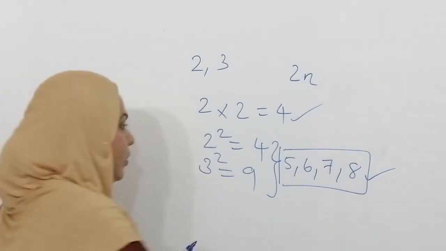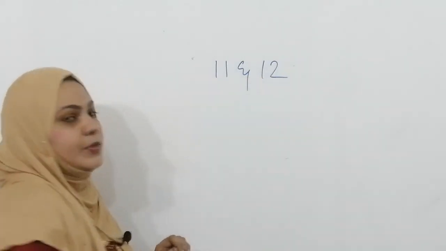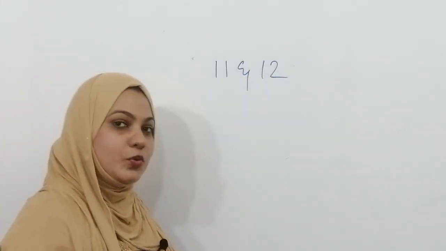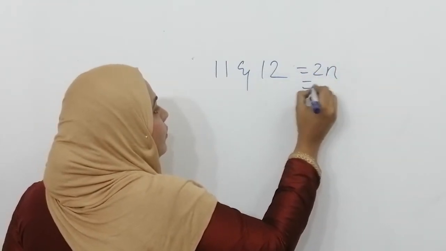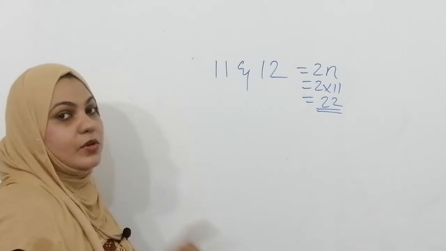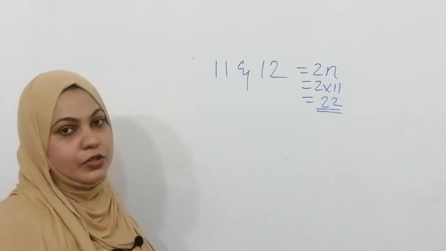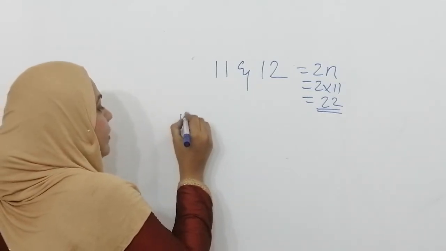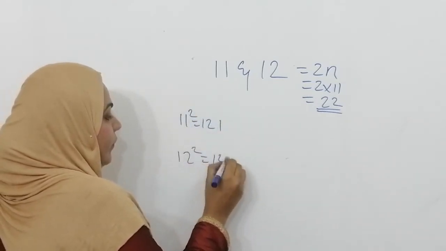We can do one more question: 11 and 12. Don't forget the formula. The formula is 2 into the smaller number. So 2 into 11, and your answer is 22 non-perfect squares lying between the squares of 11 and 12. So let's see. 11 squared is 121 and 12 squared is 144.